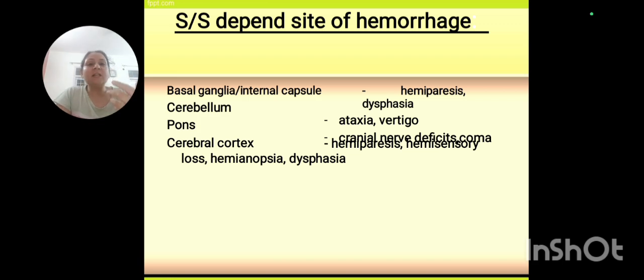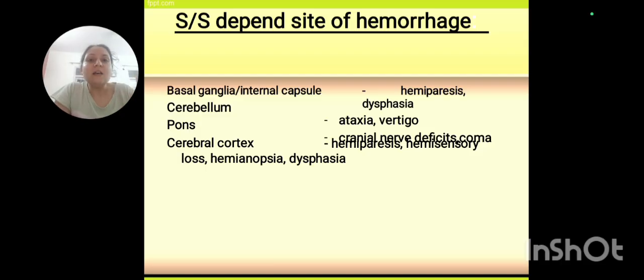The presentation will totally depend upon the site of the hemorrhage. If it is the basal ganglia or internal capsule, there will be hemiparesis. If the cerebellum is involved, there will be chances of dysphagia, as well as ataxia and vertigo. In the pons, cranial nerves are involved, so cranial nerve deficits will be there. And if the cerebral cortex is involved, then we have typical hemiparesis, hemisensory loss, hemianopsias and dysphasias.